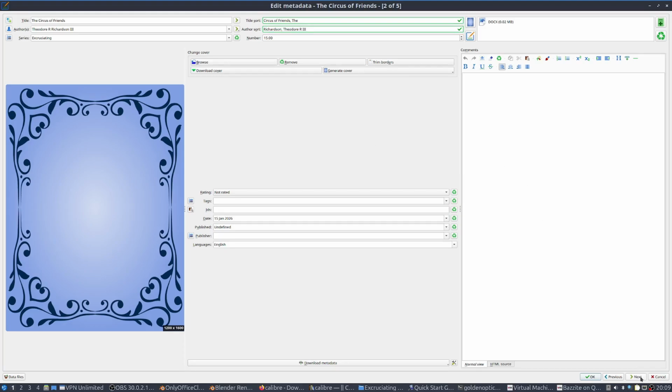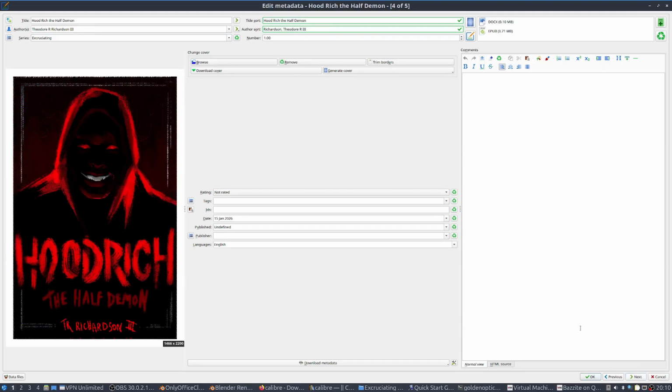But next, so you can just go through and do it that way. But you can edit metadata for all of these, and just click to the next one. Then it'll just have the one that I did first. So you can do a lot of things in here, and then you can publish them all at one time.